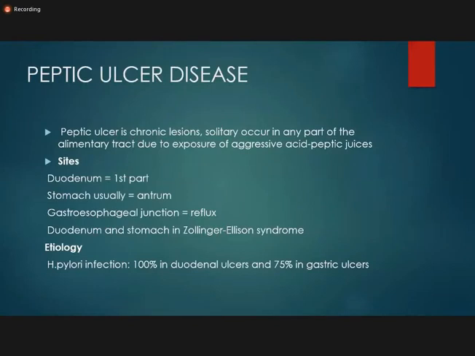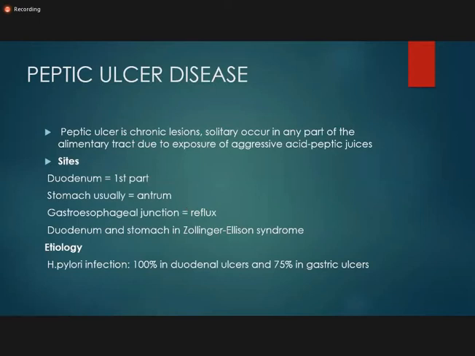Now, till now we have discussed acute gastritis and chronic gastritis, and this chronic gastritis can lead to peptic ulcer disease, which is one of the important topics. So, peptic ulcer is a chronic, solitary lesion occurring in any part of the alimentary tract due to exposure to excessive acid peptic juices. In the duodenum, it involves the first part. In the stomach, it usually involves the antrum. The junction between the stomach and the esophagus is the gastroesophageal junction. The GE junction can also have peptic ulcer, and this is because of the reflux of the acid.